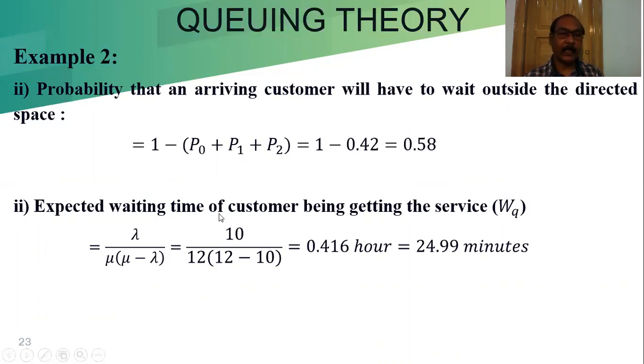Expected waiting time of a customer before getting the service. That means before entering into the service, how much time a customer has to wait. That is Wq, the expected waiting time in the queue, equal to lambda by mu into (mu minus lambda), equal to 10 by 12 into (12 minus 10), which is 0.416 hour, equal to 24.99 minutes after the calculation.